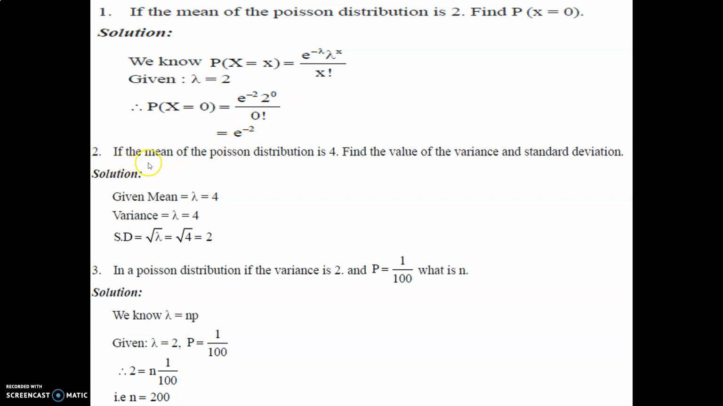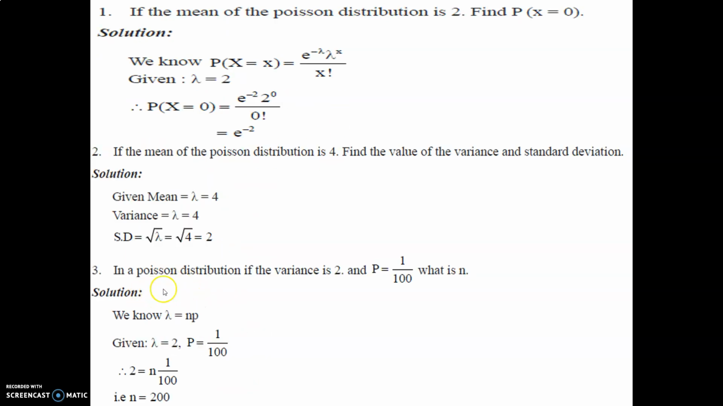Second example: if the mean of Poisson distribution is 4, find the value of variance and standard deviation. Given mean lambda is equal to 4, variance lambda is equal to 4. Therefore, standard deviation is square root of lambda, square root of 4 is 2.